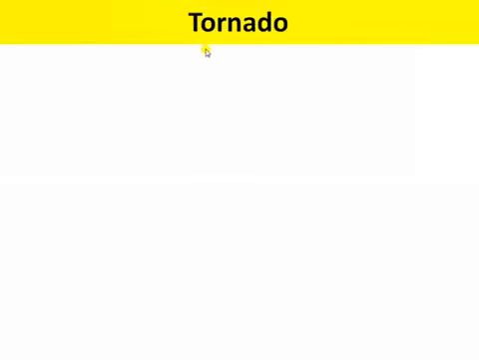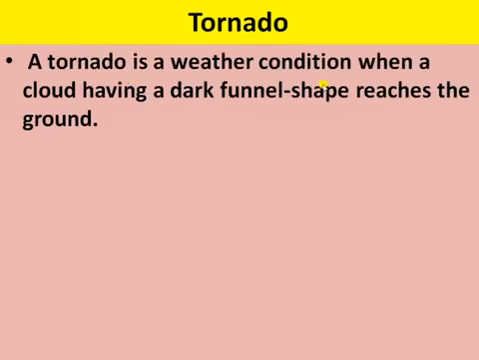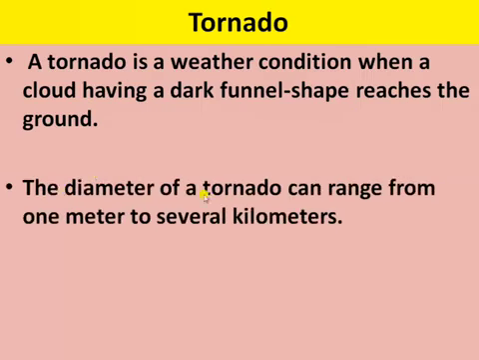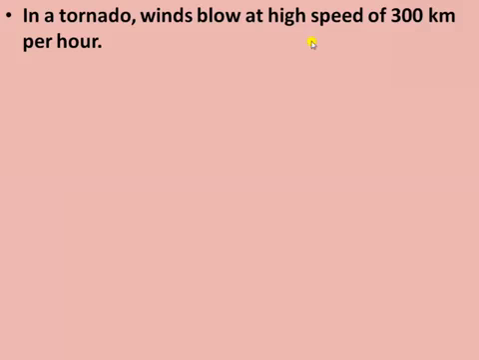Next is tornado. So, tornado is a weather condition when a cloud having a dark funnel shape reaches to the ground, or tornado is a narrow, violent, rotating column of wind. Okay. Diameter of tornado can range from 1 meter to several kilometers. The tornadoes can be formed within the cyclone as well. In tornado, wind blows at the high speed of 300 km per hour.